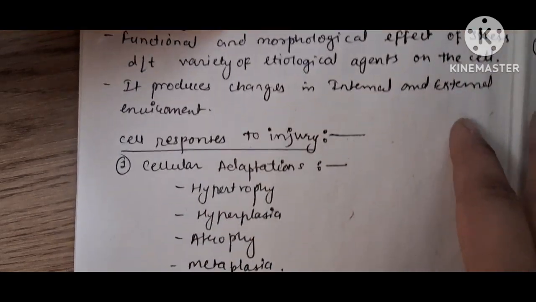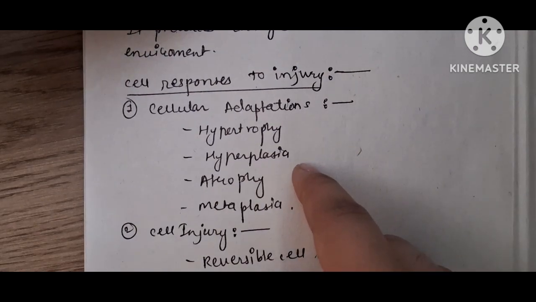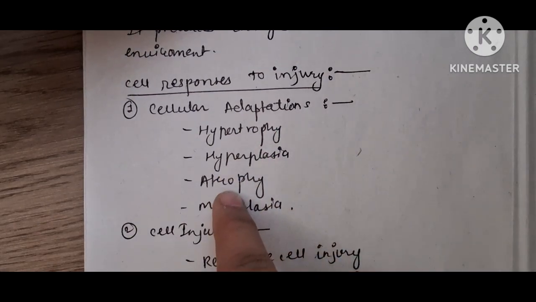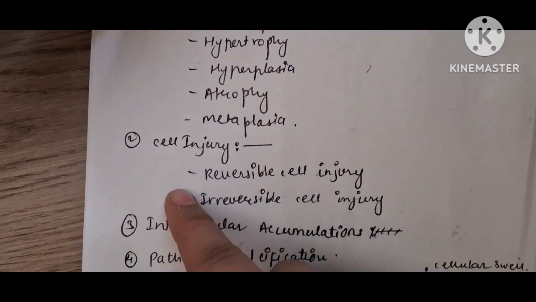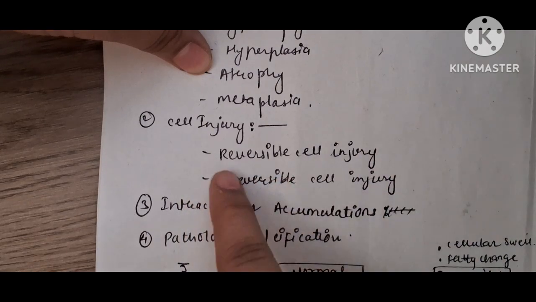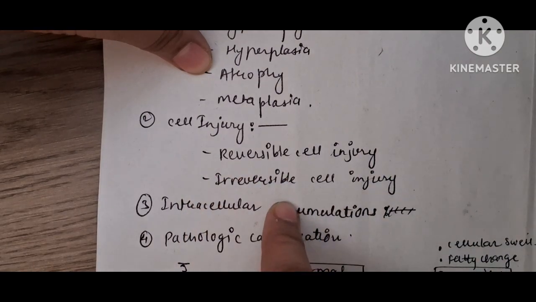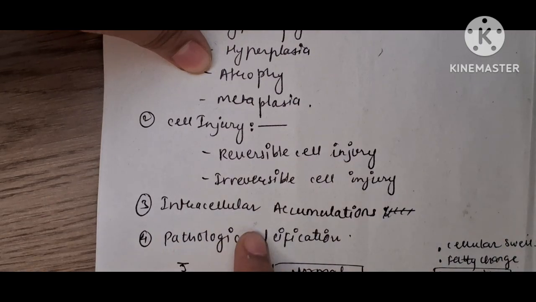The responses will be cellular adaptation. In cellular adaptation, the cell may adapt by hypertrophy, hyperplasia, atrophy or metaplasia. Then the second response of the cell will be cell injury, which will be reversible or irreversible cellular injury. Then the third response will be intracellular accumulation.